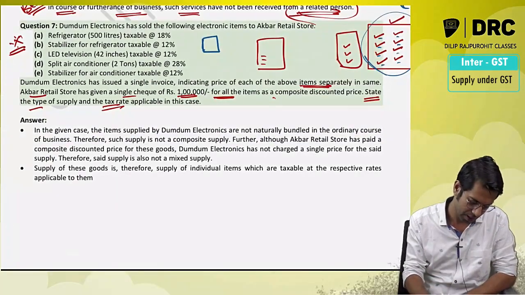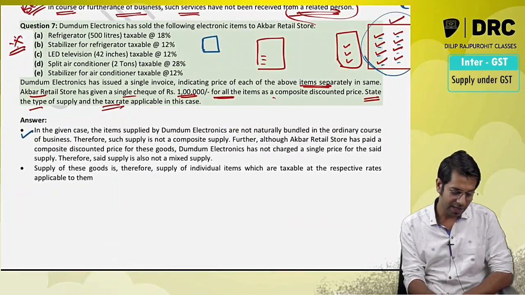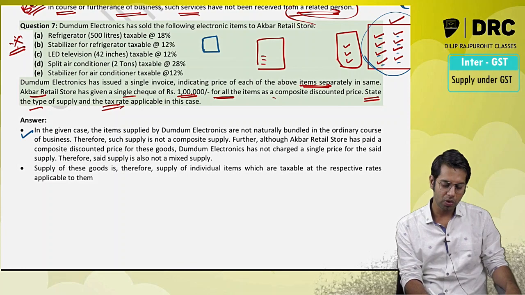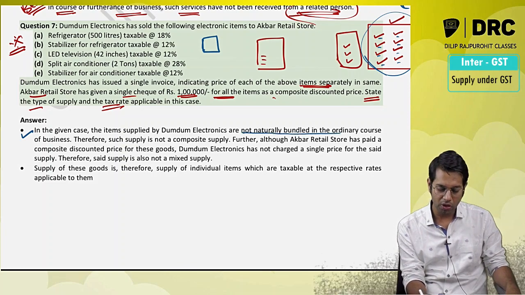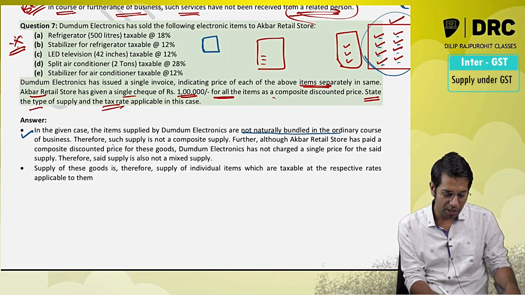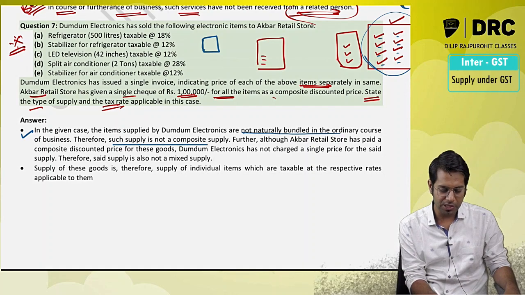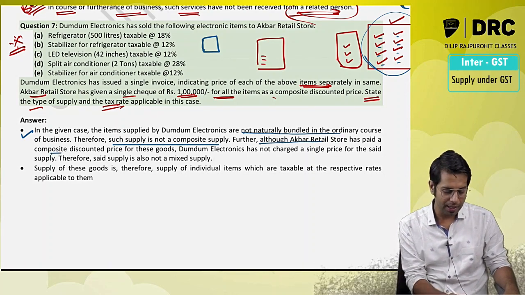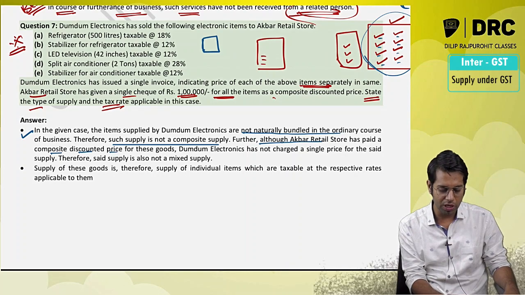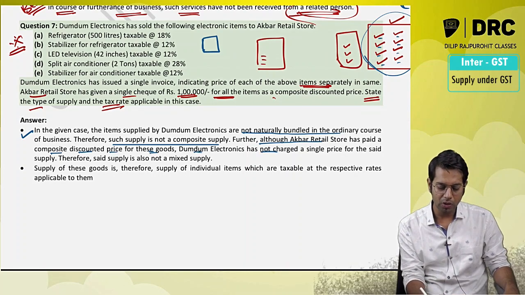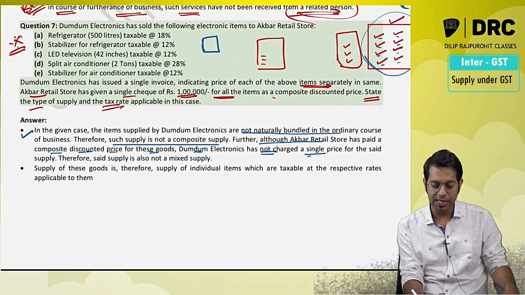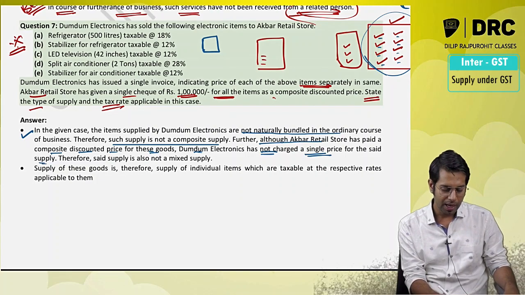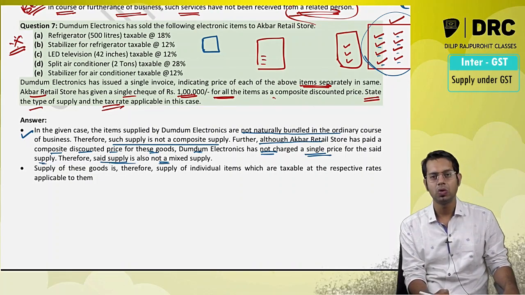In the given case, the items supplied by Dum Dum Electronics are not naturally bundled in the ordinary course of business. Therefore, such supply is not a composite supply. Further, although Akbar has paid a composite discounted price for these goods, Dum Dum Electronics has not charged a single price for the supply, and therefore it is not a mixed supply also.